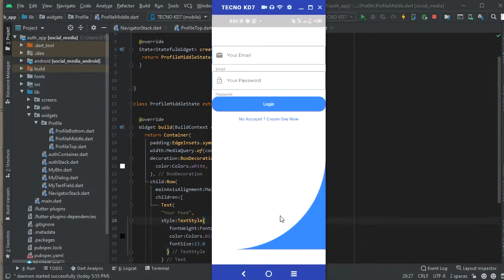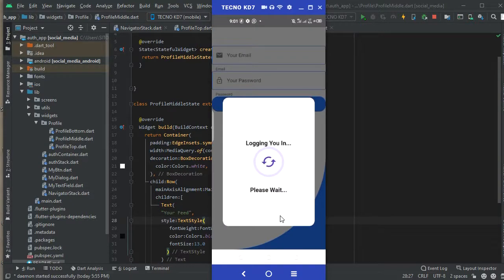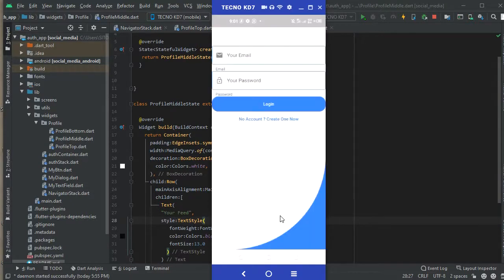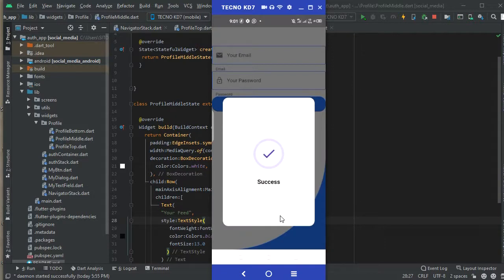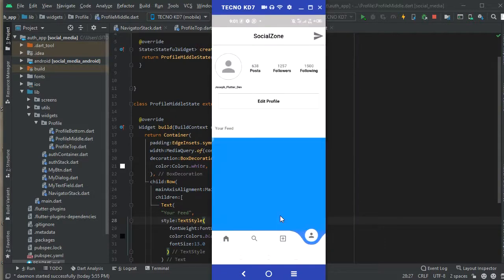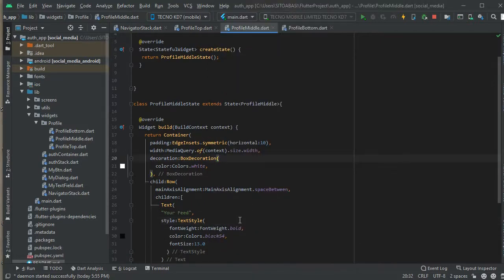You see the login screen. We did all this in the previous video of this series. You can go back and watch it if you haven't watched it. So now this is the home page. After the success dialog takes you to the home page. So we're going back to the profile page, and you see there that is the profile page. The middle part there, you see a little text, your feed, but I don't know, that's too small. Let's make it black.